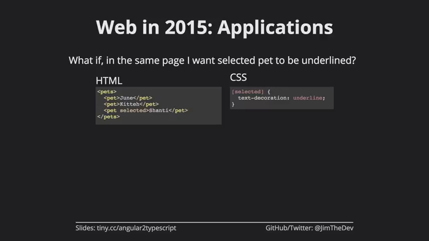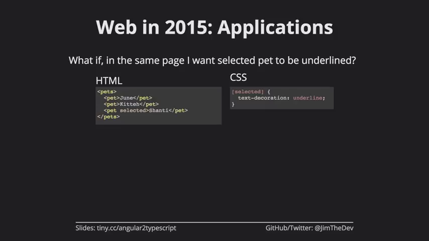Again, we're using selected because it's really clear. It's showing that this is the selected pet in our output. And we're also going to use CSS again in this component. This time we're going to say text decoration is underline. Now you'll notice that we use the exact same CSS selector. We use the brackets with selected.